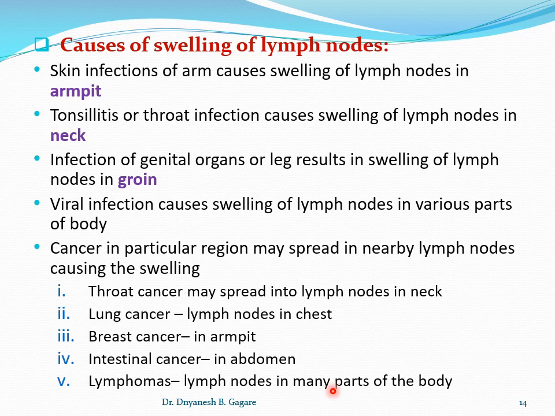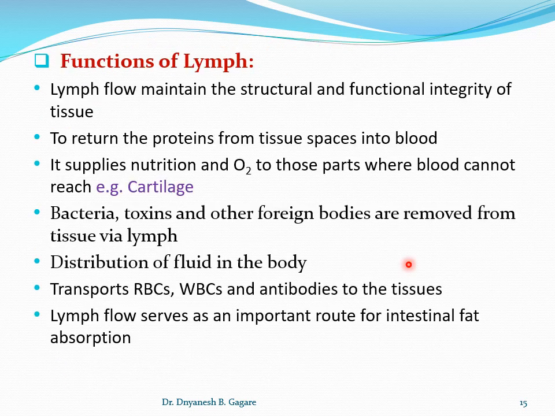Okay, so in this way the swelling of the lymph nodes occurs because of different infections or even cancerous conditions. Okay, so students, here we discussed the types of lymph nodes, where they are located, when their swelling occurs, and what their functions are. Then the next slide is the last slide, and the last slide covers the functions of the lymph.